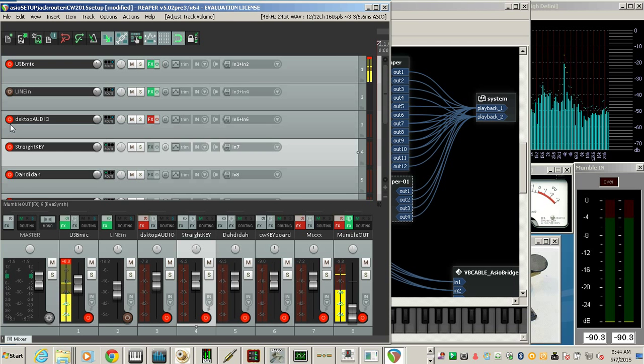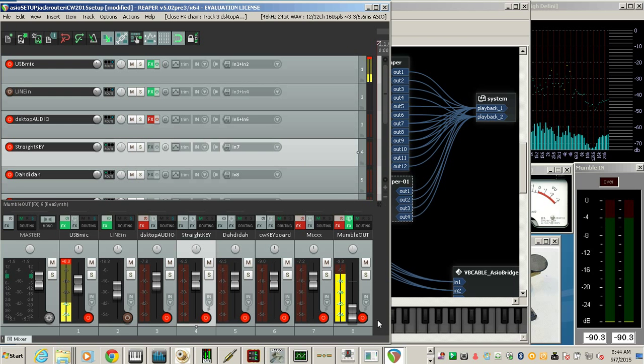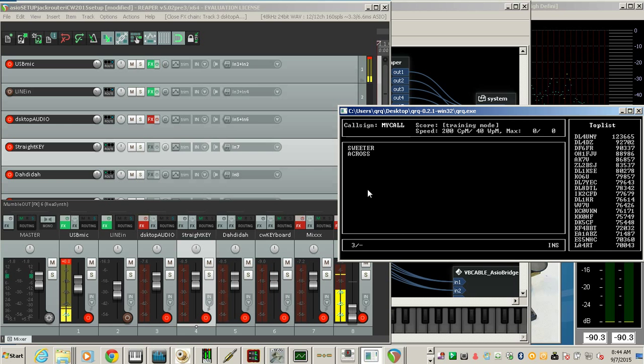And then we have the straight key, desktop audio. On the desktop audio, we can do a similar function. Let's see if this is going to work here. So I have a QRQ trainer. This is an excellent training program. And if you wanted to give some QRQ lessons on a Mumble channel at a certain time or regular schedule, you could do it this way.